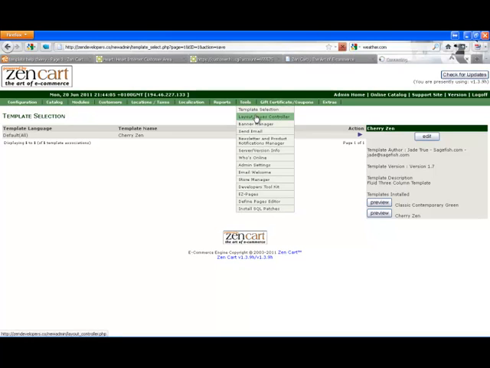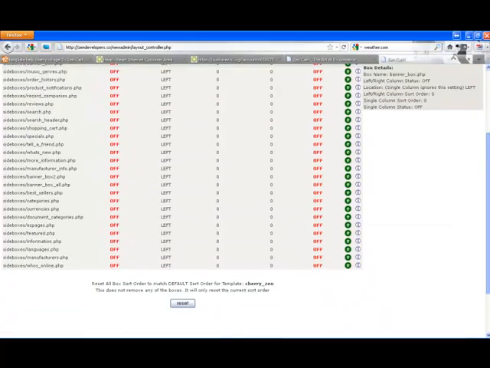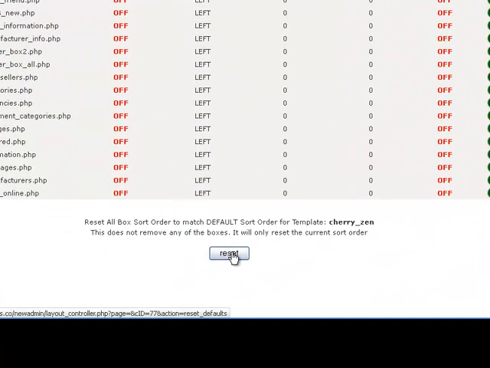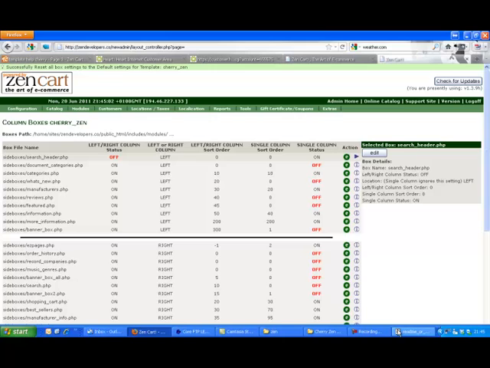So, Tools, Layout, Boxes controller, and there you'll see that our extra side boxes have been installed. So, simply scroll to the bottom of the page, click Reset. There we go. Now you'll see the various side boxes have all been switched on.